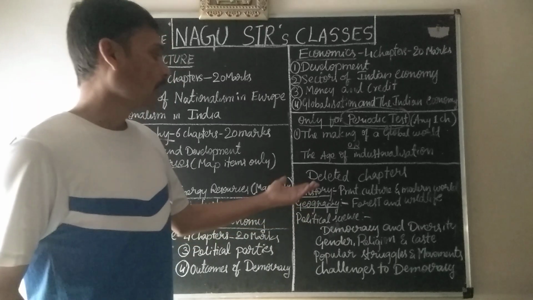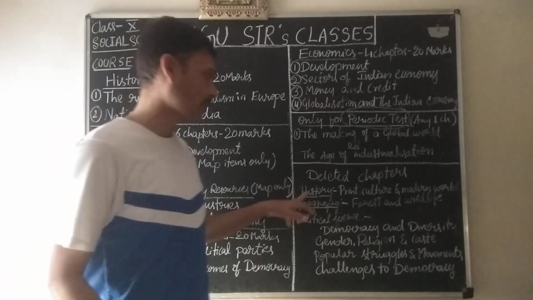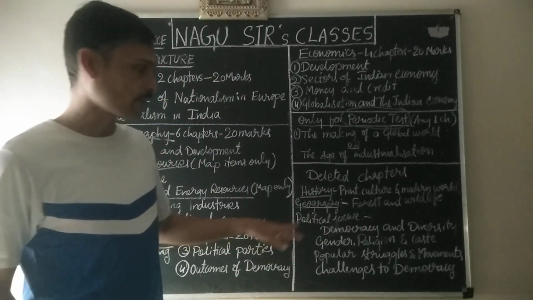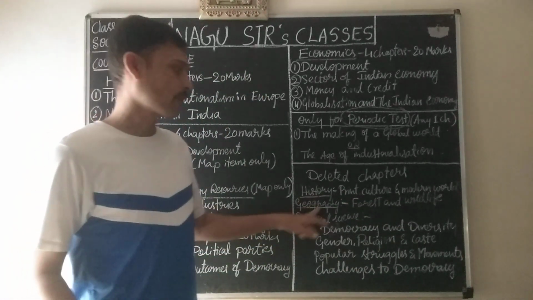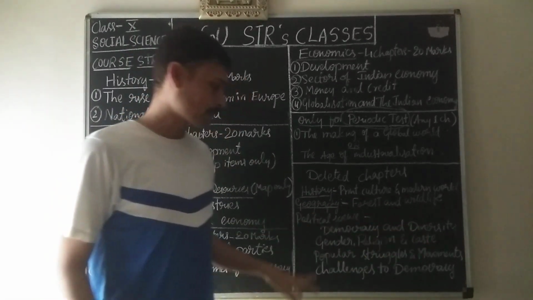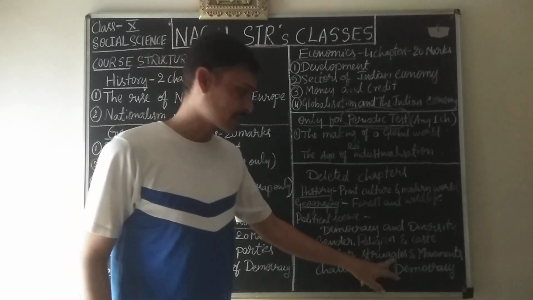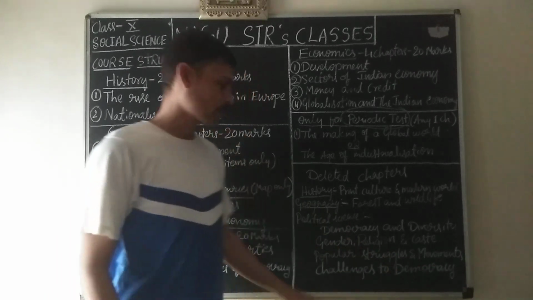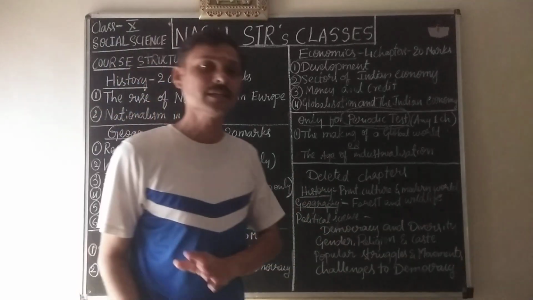Okay. And now the deleted chapters, these chapters have been deleted completely. From history, 1 chapter: print culture and the modern world. From geography: forest and wildlife. From political science: democracy and diversity, gender, religion and caste, popular struggles and movements, and challenges to democracy. So 4 chapters from political science. So totally 6 chapters have been deleted completely.